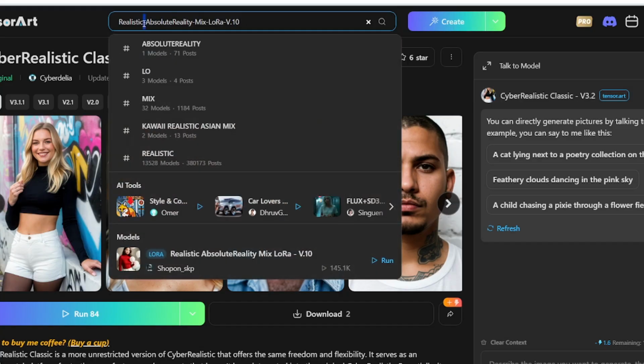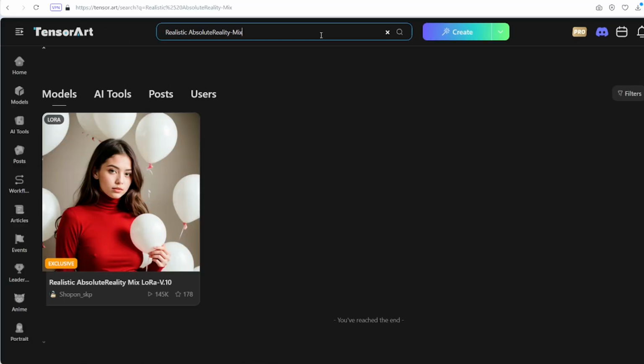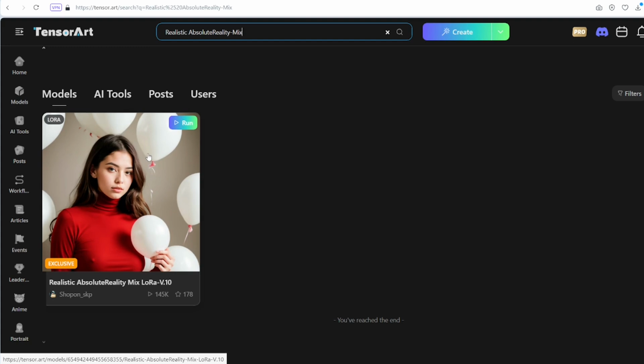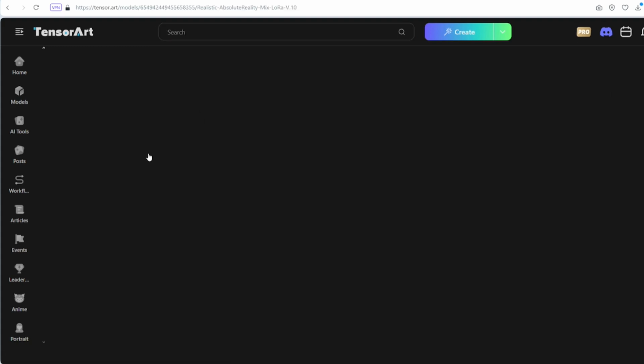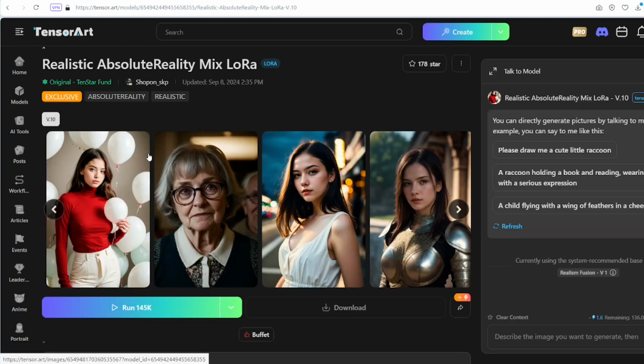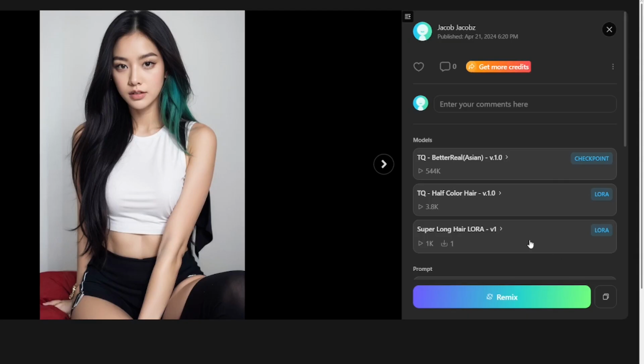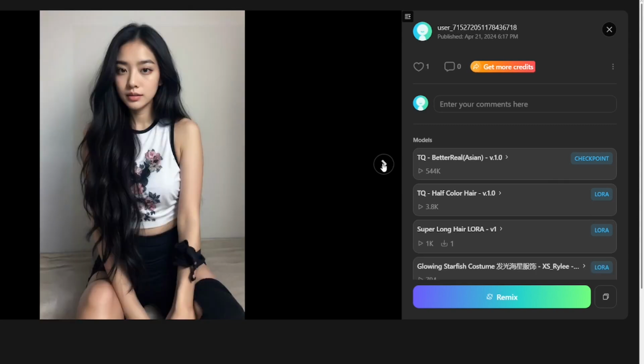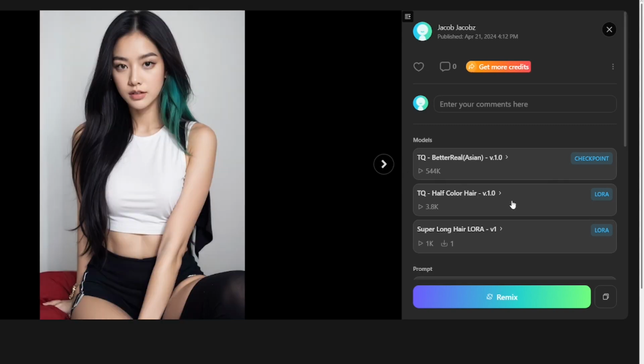Additionally, I'll use a LoRA called Realistic Absolute Reality Mix LoRA, which is free for commercial use and requires no attribution. LoRAs are specialized AI models that enhance specific parts of your image, like hair, eyes, or skin. They can also be used to add effects such as a cinematic look or darker tones.